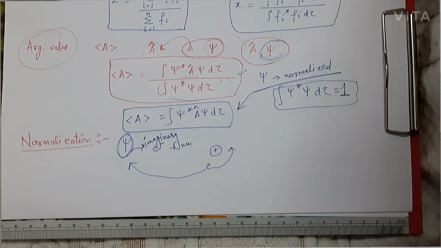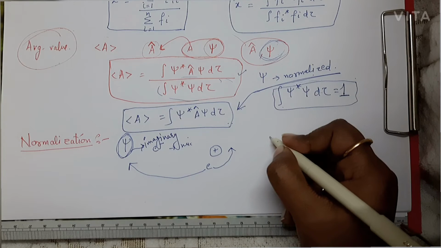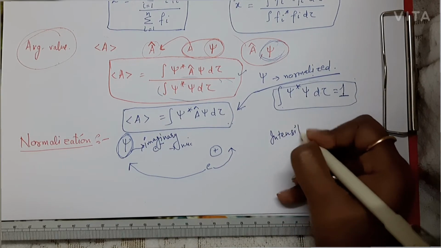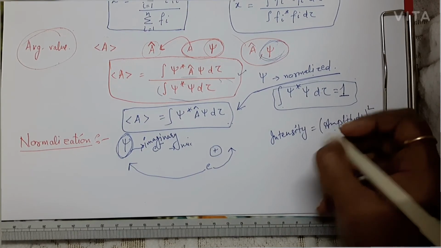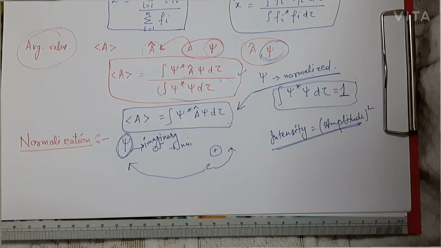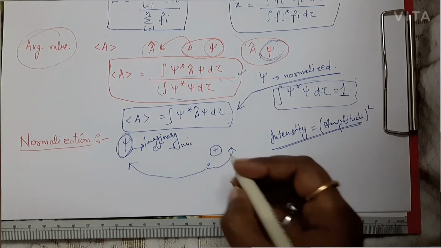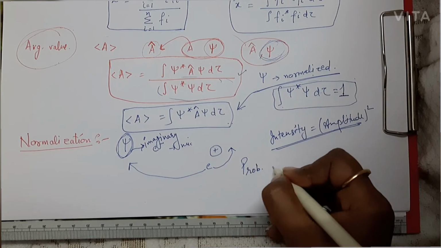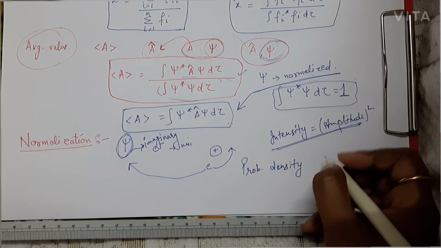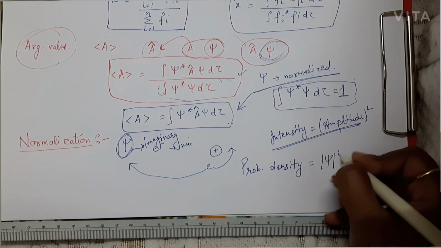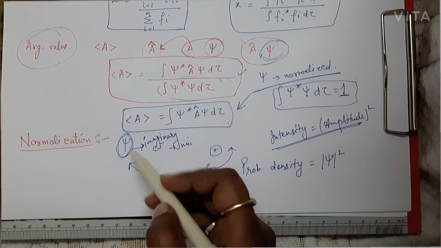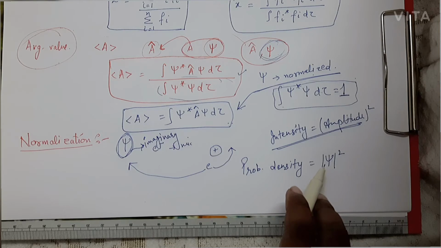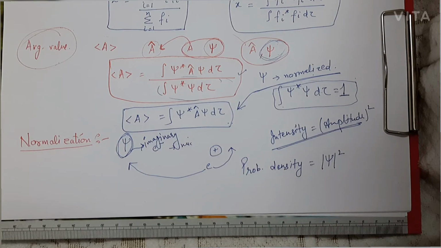So just like we represent the intensity as amplitude square, we introduce a term known as probability density, that is equal to mod psi square. Because psi is an imaginary function, we take the square of it, and we call that term the probability density.